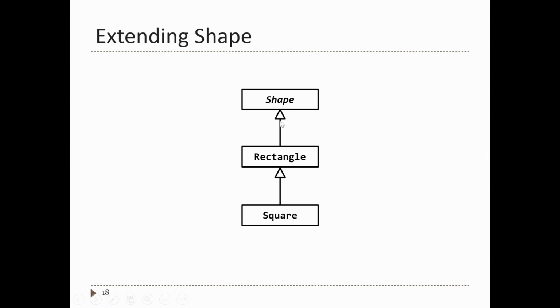Now this should be ringing some warning bells, because this is exactly the same as the ellipse and circle problem that we looked at a few lectures ago. So this is saying a square is a rectangle, and before we had circle is an ellipse. So it's the exact same problem that we're going to run into when we implement the square class.